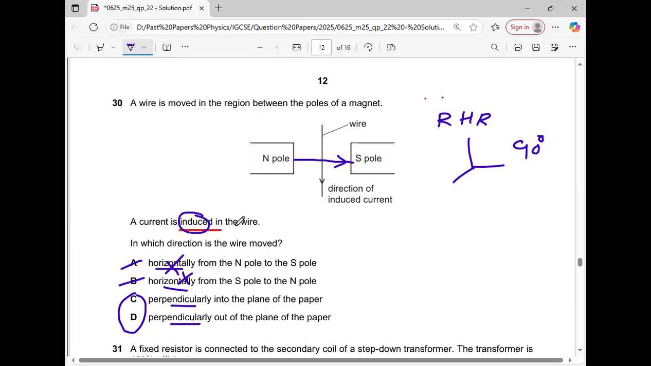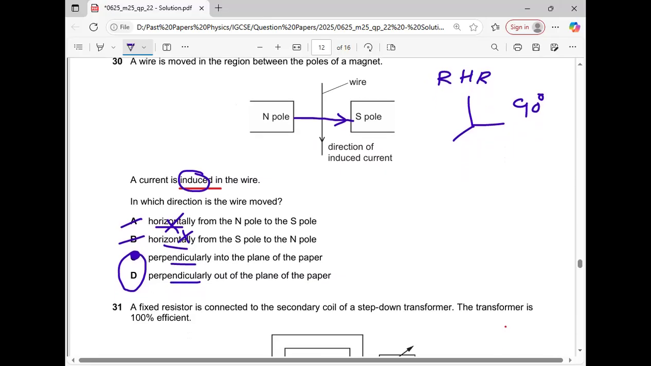And according to that, if I place my forefinger from north to south, middle finger from top to bottom, then my thumb will definitely indicate into the plane of the paper. So you have to apply that to get the answer. Option C will be the correct answer.